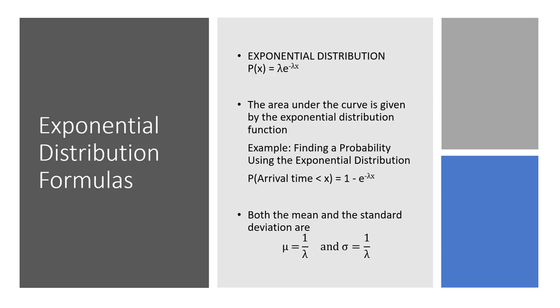With continuous distributions, we do not find the probability that a particular value of x occurs, but rather the probability that a random variable x occurs in a specified interval. The area of that time interval under the curve is the probability, and rather than use a table, we use a formula. In this formula, e represents the constant 2.71828. And the mean and the standard deviation are going to be equal in an exponential distribution.